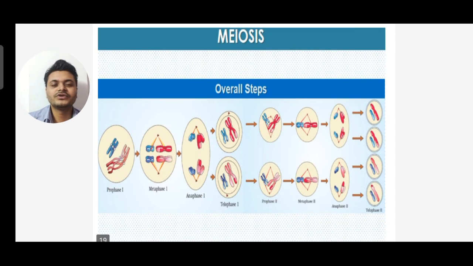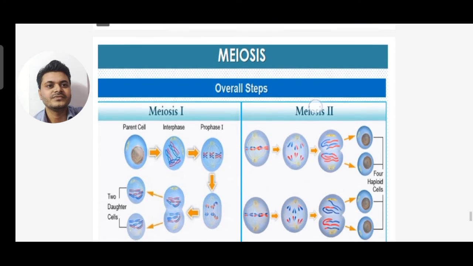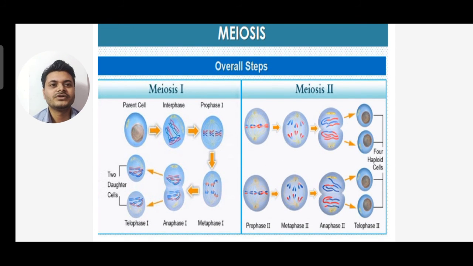You can see the overall steps of meiosis: prophase 1, metaphase 1, anaphase 1, telophase 1, and prophase 2, metaphase 2, anaphase 2 and telophase 2. In meiosis, one cell gives rise to four cells, but in mitosis one cell divides to form two cells. In meiosis, first is the reductional division, then the equational division. You can see the differences are given very nicely.